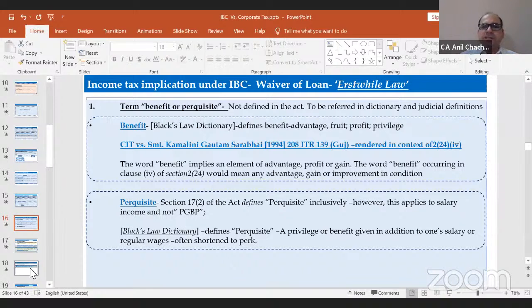Perquisite again has not been defined, but in terms of the salary part, yes, it has given an inclusive definition. So what is the perquisite? Perquisite would be a privilege or benefit given in addition to one's salary, right? So both are synonyms, whether you take the benefit or the perquisite part. This is the first condition which will be part of section 28, clause 4.